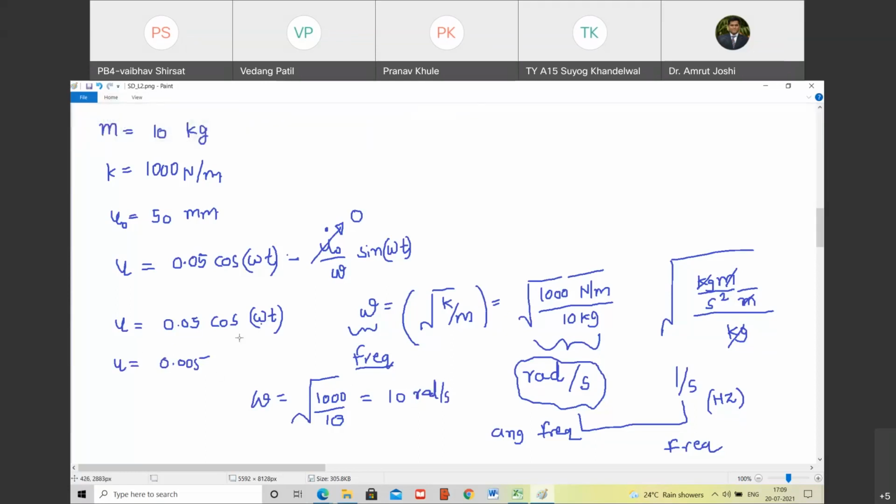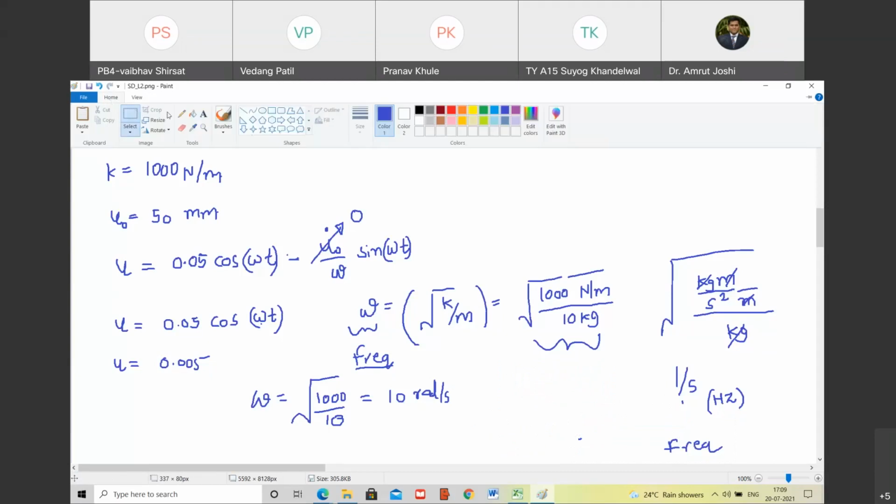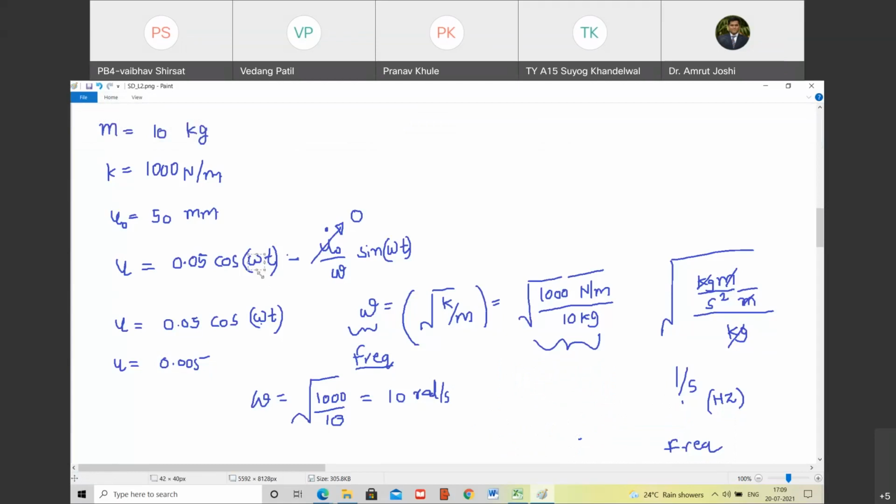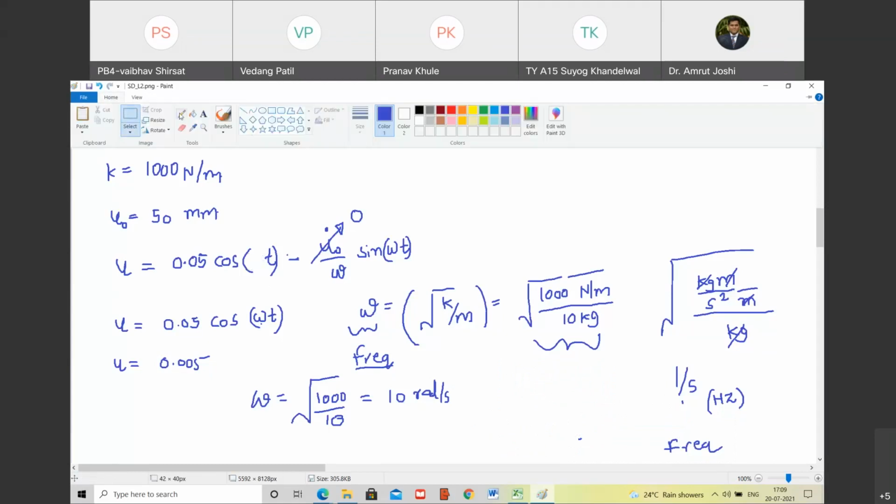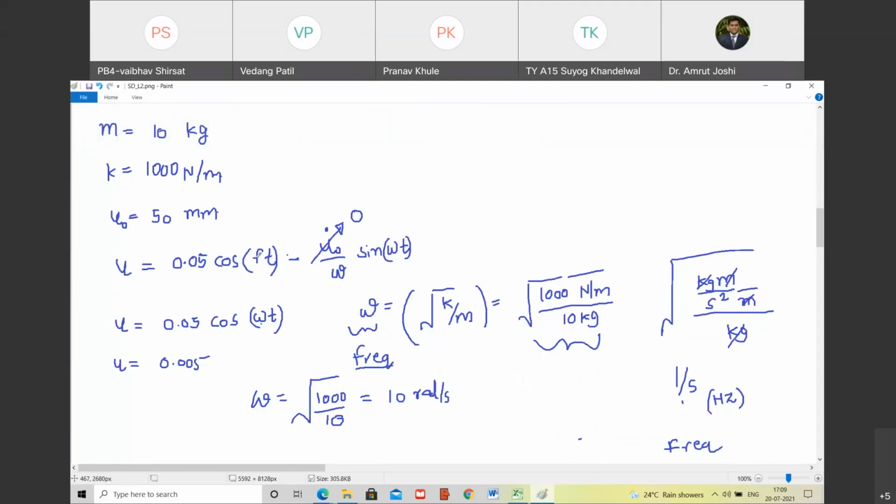Okay, just give me a minute. So as this answer we have got in hertz, let us discuss this radian per second a little while later. Let us keep it in hertz. And when it is in hertz, I call that frequency as F. Instead of calling it omega, let me call it F.